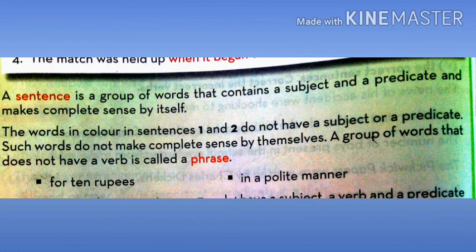Next, what is a phrase? Well, it's a group of words that do not have a subject and verb combination. For example, for 10 rupees, in a polite manner. If you notice, both these groups of words do not have a subject and verb combination.